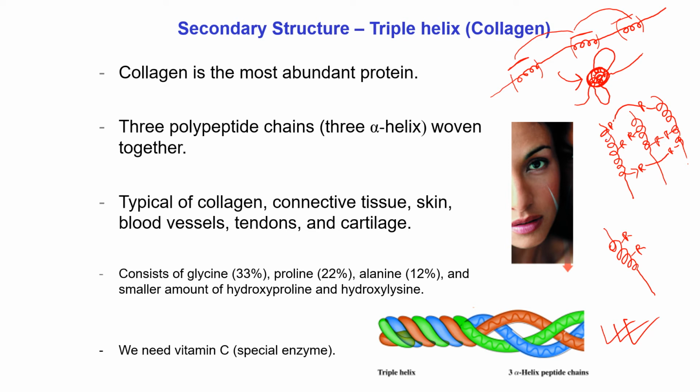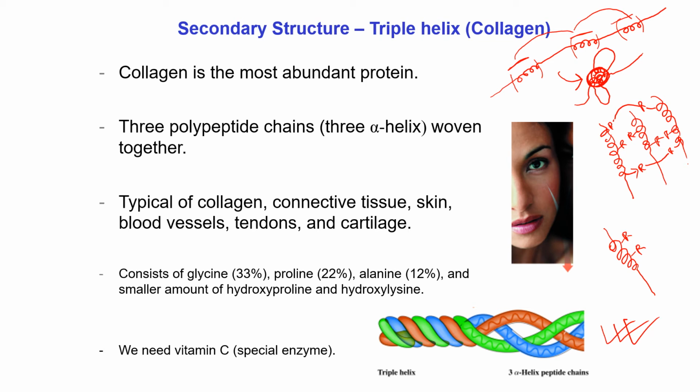So for example, this is one helix, this is another helix, this is another helix. One of the side chains of this helix can form a bond with a free amino acid side chain of another helix. Similarly, a side chain of this helix can form a hydrogen bond or disulfide bond with the side chain of this helix.